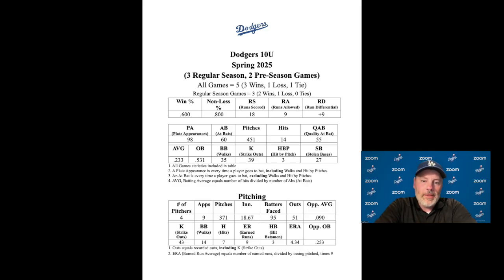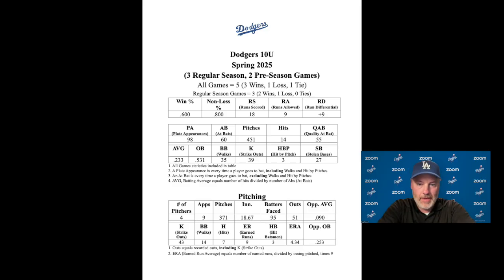So far, we've played 3 regular season games and 2 preseason games. Okay, so altogether, that means we've played 5 games. Our record out of those 5 games is 3 wins, 1 loss, and 1 tie. In the regular season, out of those 3 games, we have 2 wins and 1 loss. We have 0 ties. But we take all games. We're going to take all 5 of these games for these statistics. And we'll do this now, and we'll do this after about 10 games and after the end of the season so you can see as well.